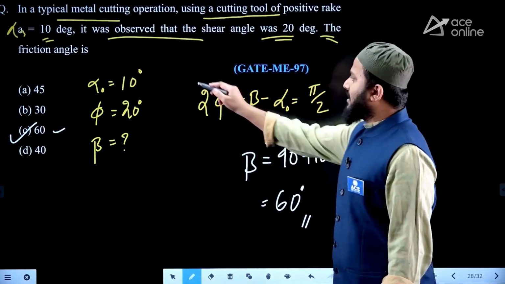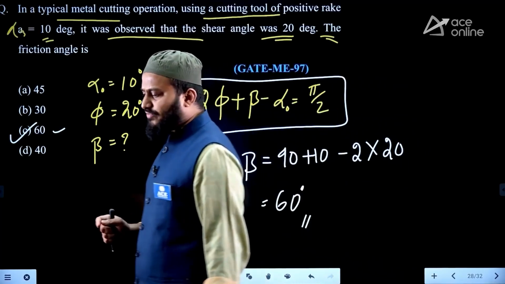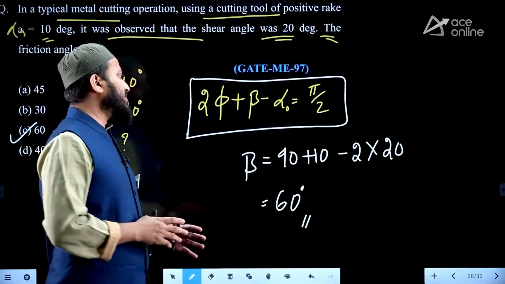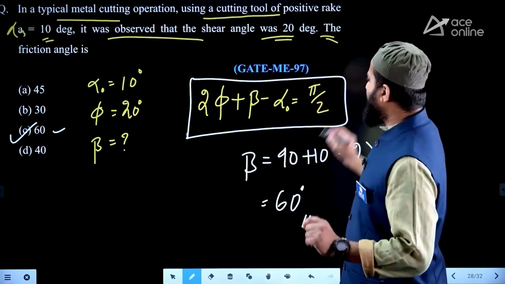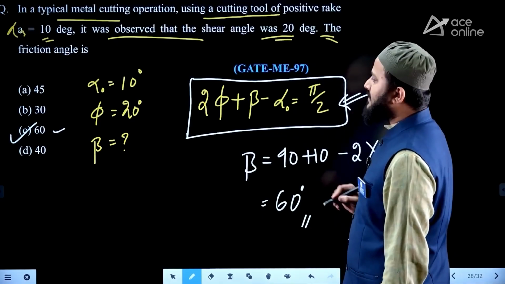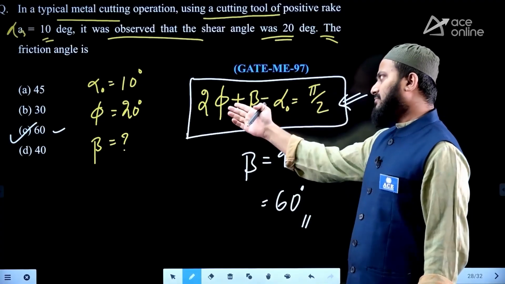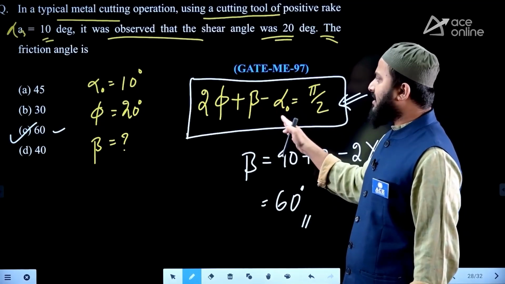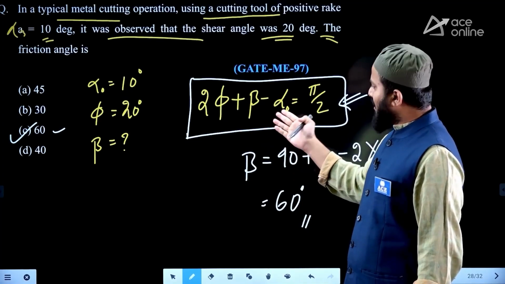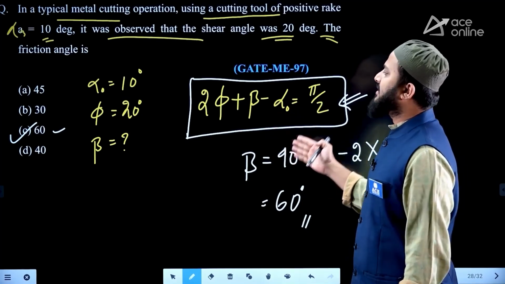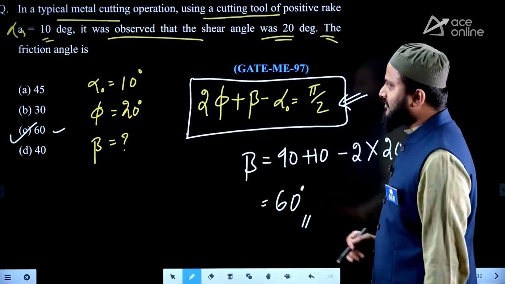So very simple question. And why am I applying this equation? See, not only in this question, in any question of this type where we don't have sufficient information, we can use this minimum power consumption condition for orthogonal machining, or you can say it is the first Ernst and Merchant theory. Based on that we can calculate whatever unknown angle. Most of the time, by providing the rake angle, either they give shear angle related information and we need the friction angle, or sometimes friction angle related information they will provide where we require the shear angle. But from this we can get that particular conclusion.